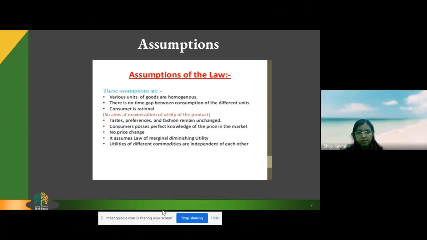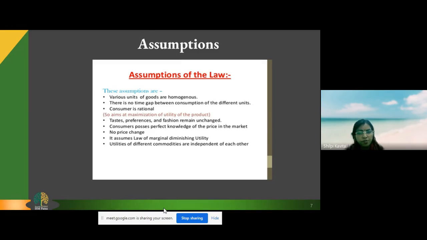Third, the consumer is rational. This is a valid assumption in every economic theory, that only the behavior of a rational consumer is noted down. We cannot treat an irrational consumer for an economic theory to be justified. The taste, preference, and fashion remain unchanged. Just giving one example of taste, if I'm consuming chapati, I should consume only chapati. I don't have the allowance to bring burger or pizza in that. That should remain consistent, that I'm having a taste of only chapatis. No burger, no pizza, no stuffed paratha, no Mughlai parathas, nothing.